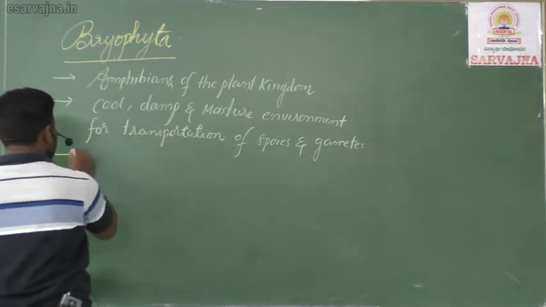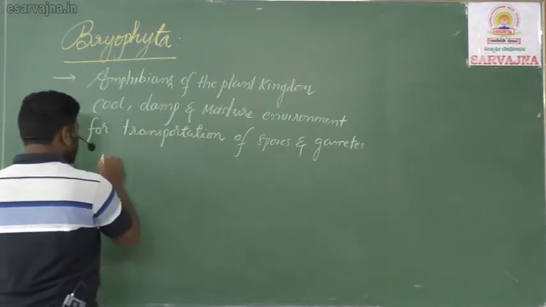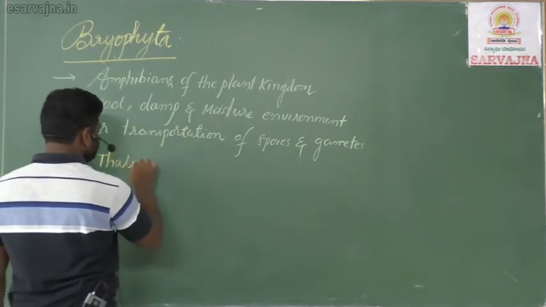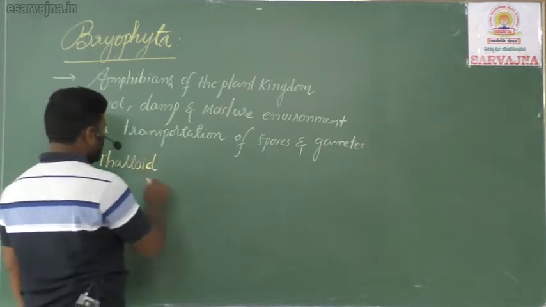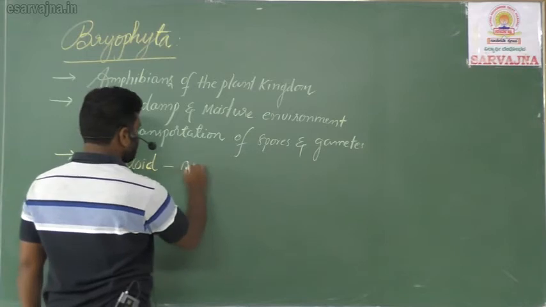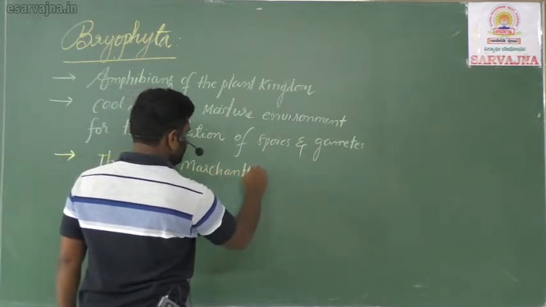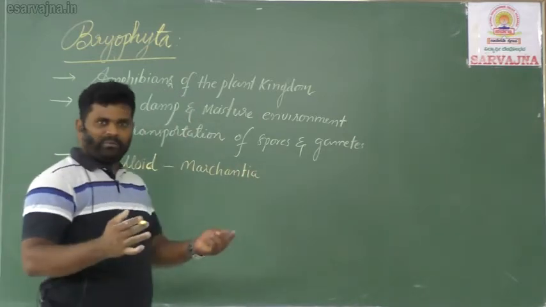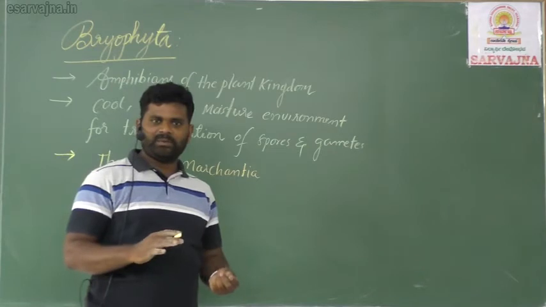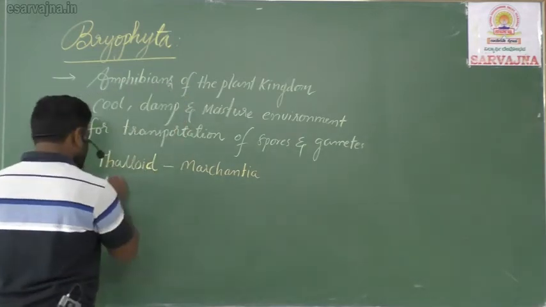Bryophyte members may be thalloid, thalloid members like Marchantia. What is a thalloid member? We cannot identify whether it is root, stem, leaf, like that. But some are phylloid.